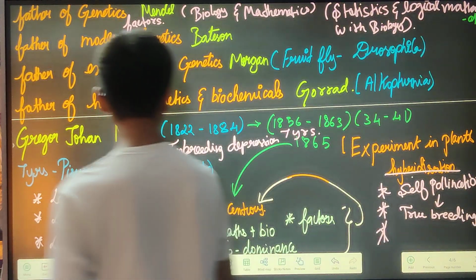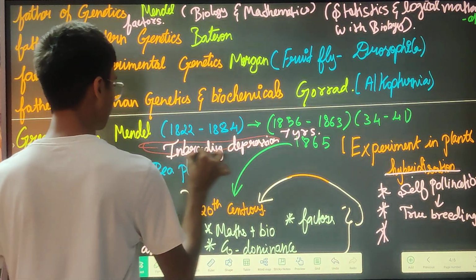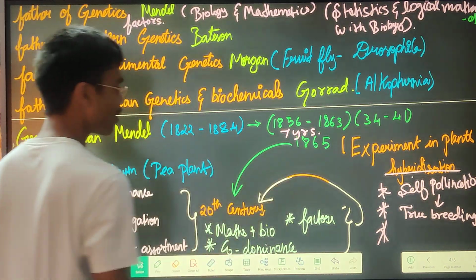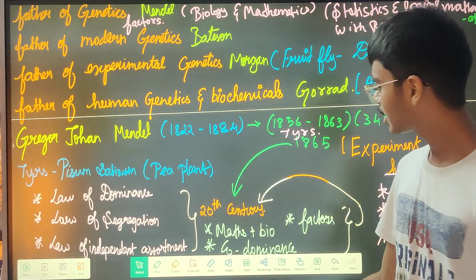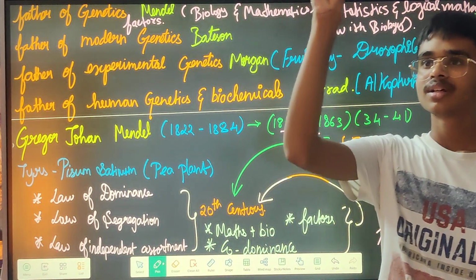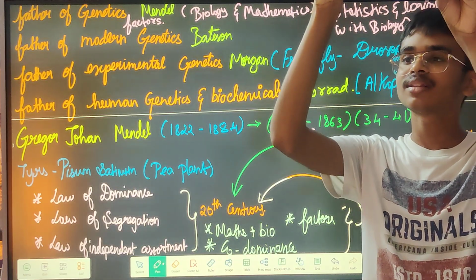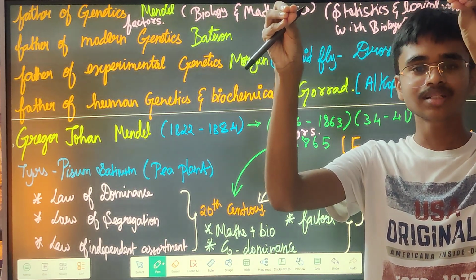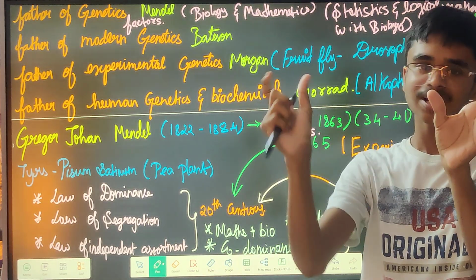Even in our humans, we are getting lots of inbreeding depression if there is consanguineous marriage. What is consanguineous marriage? Marriage within the same family. In Tamil Nadu, in the southern states, it's very common. For example, there is a grandparent. That grandparent has a boy child and a female child. Then that boy child will again have some kids, and that female child will again have some kids.